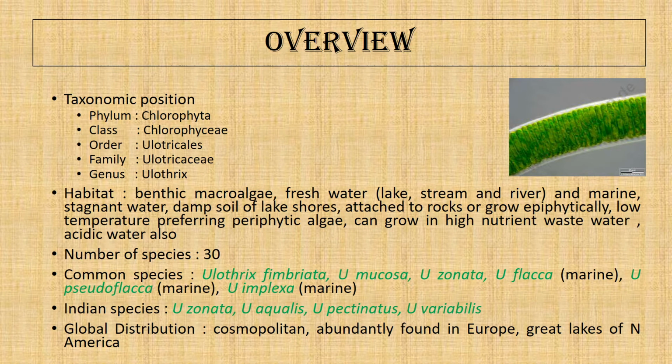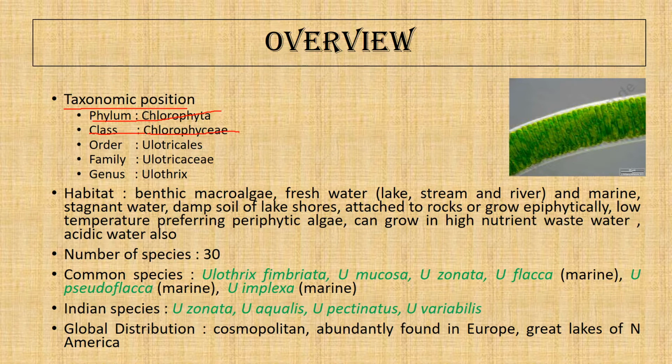An overview of Eulothrix. While discussing any algae or any plants, the first thing we should be doing is learning the taxonomic position. While writing long answers, the first thing you should be writing is the taxonomic position. So Eulothrix belongs to phylum Chlorophyta, that is a green algae, class Chlorophyceae.